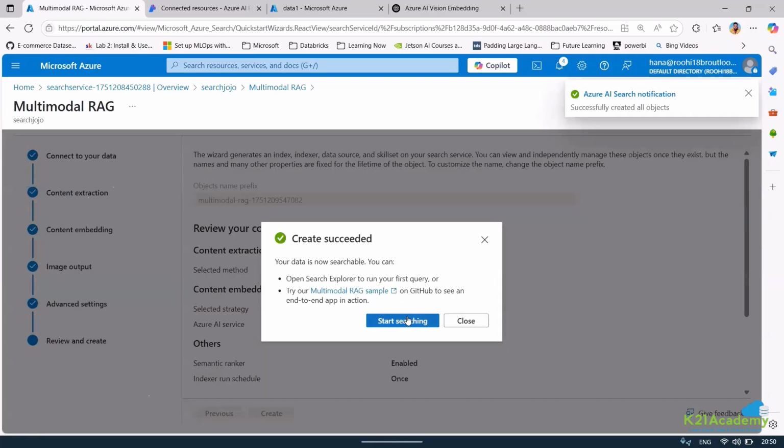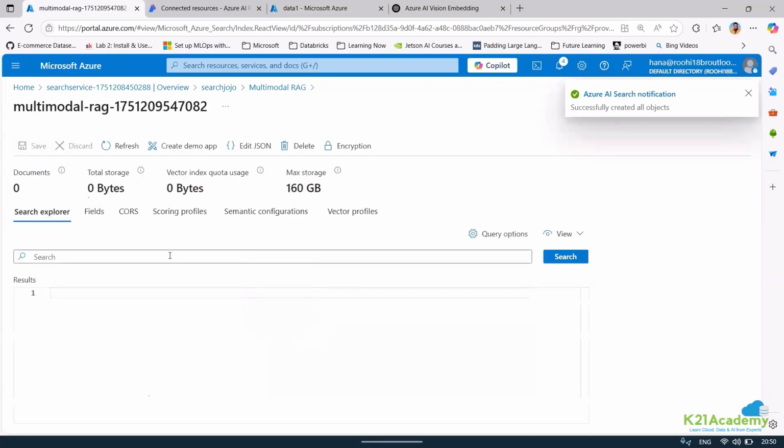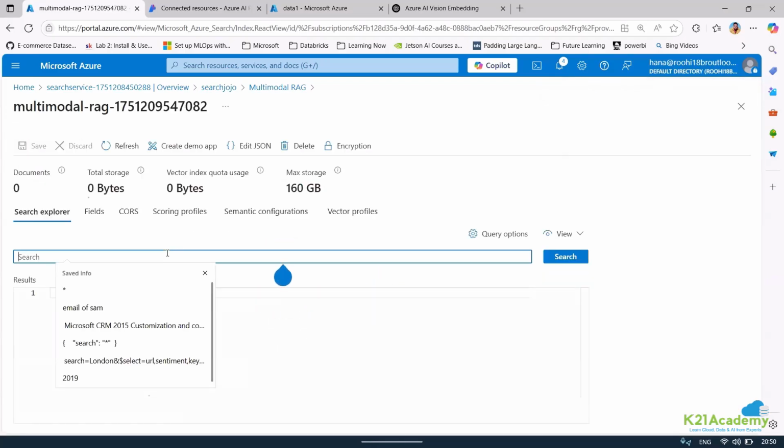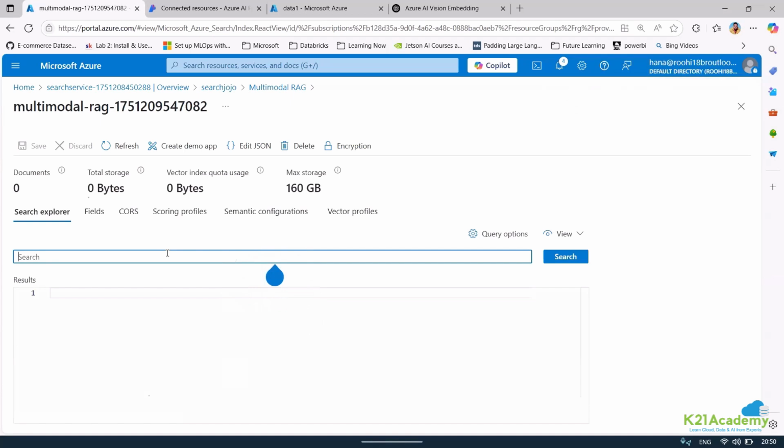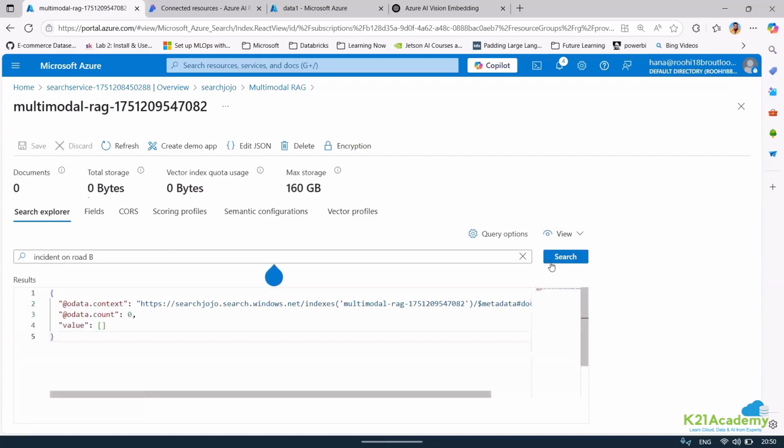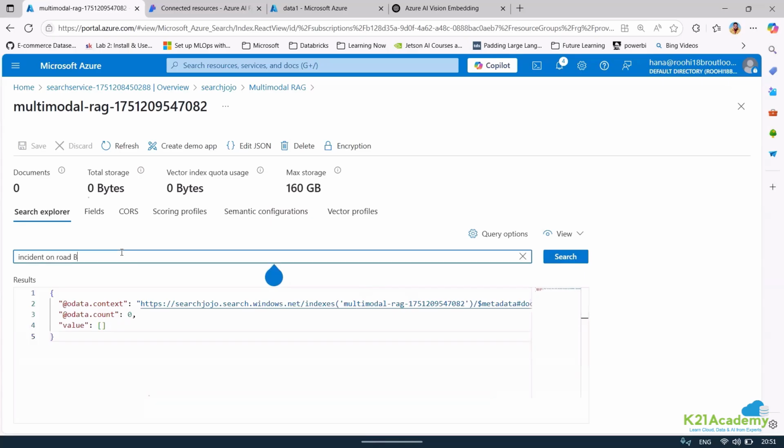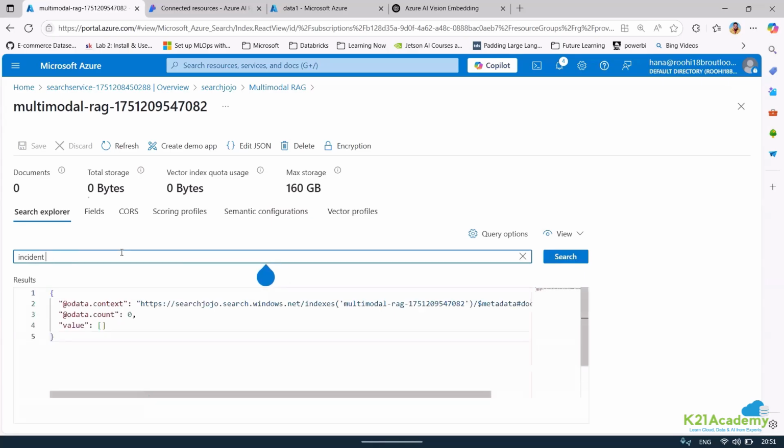This is pretty good, right? Now I can start searching. If I want to search something, maybe I know my document. Let me just say incident. I have just uploaded some documents. Right now it is not able to find anything, incidents. Let me search again. I think it is still working.